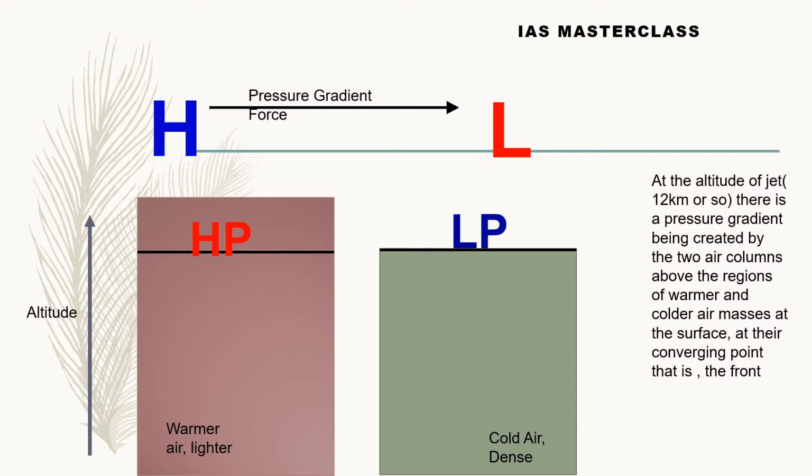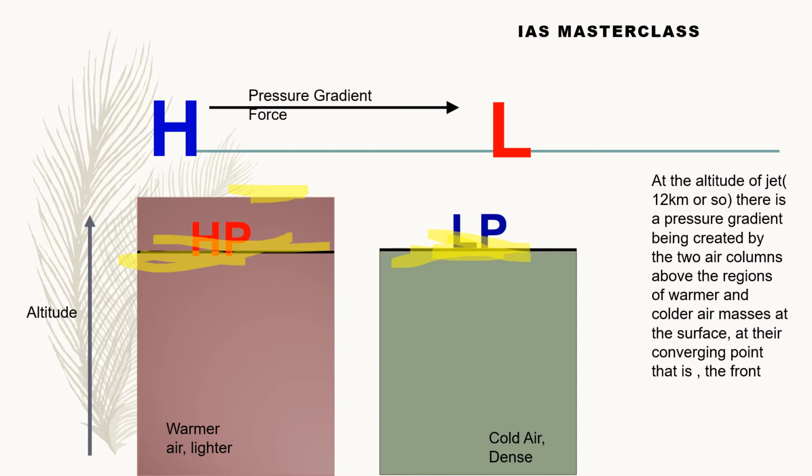If you compare the pressures in both these regions, at this altitude and a similar altitude in the warmer zone, you'll find that the pressures vary drastically. The pressure at this higher altitude, 12 km, would be balanced by the pressure around here, because pressure always decreases with altitude. But in the case of warmer air, the rate of decrease of pressure with altitude would be much lower compared to colder air at the surface.